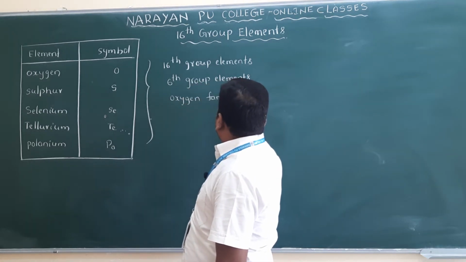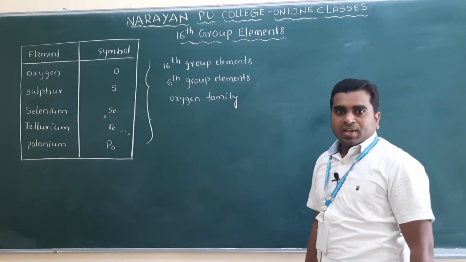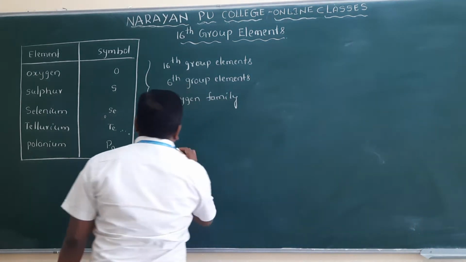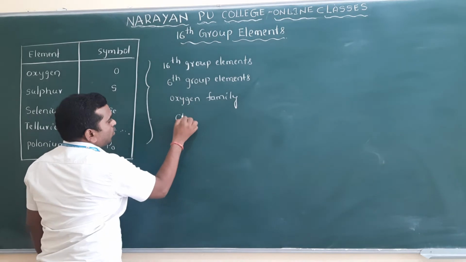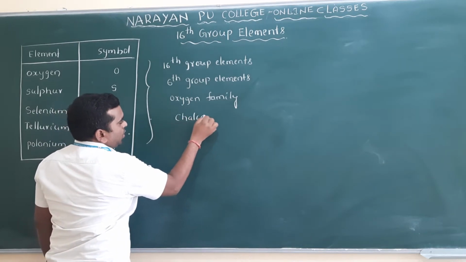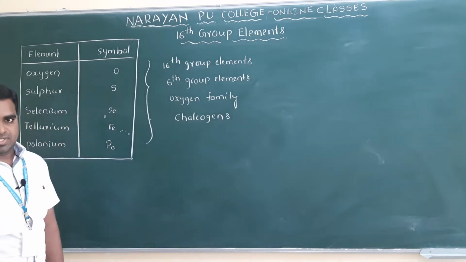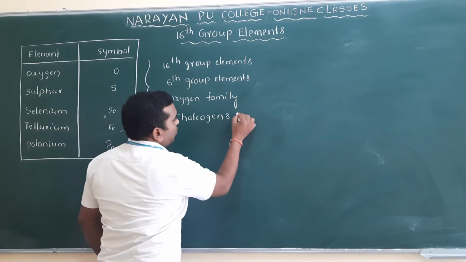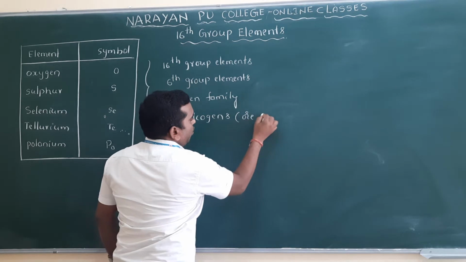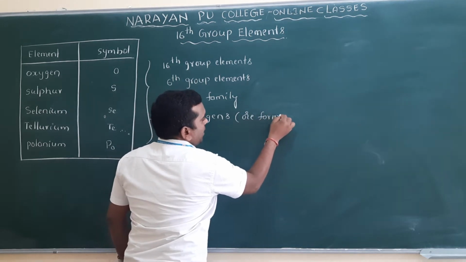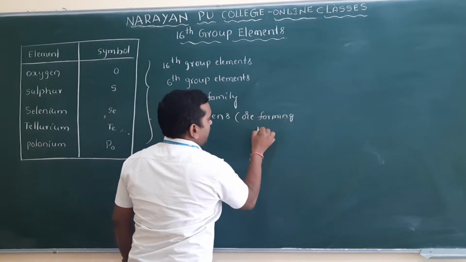These elements can also be called the oxygen family. And they can also be called chalcogens. Very important. Chalcogens. What is the meaning of chalcogen? Ore forming elements.